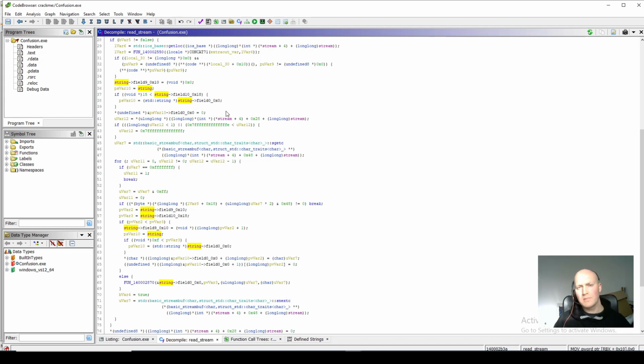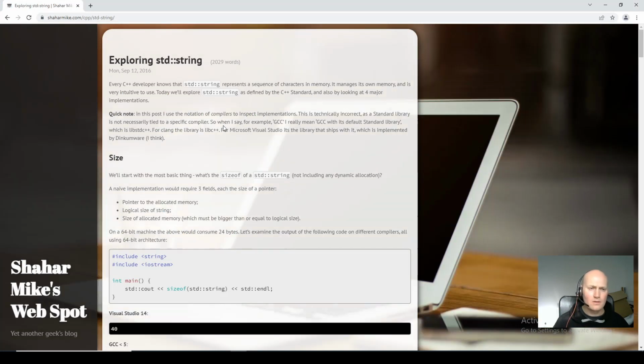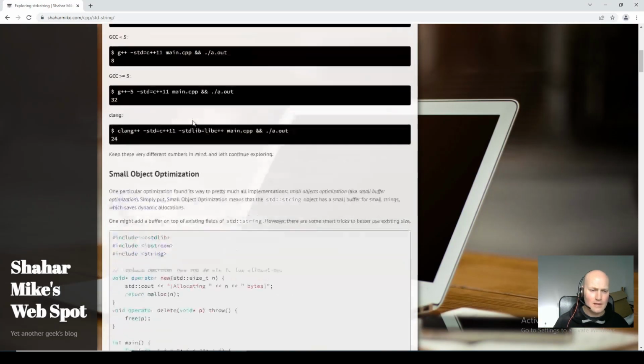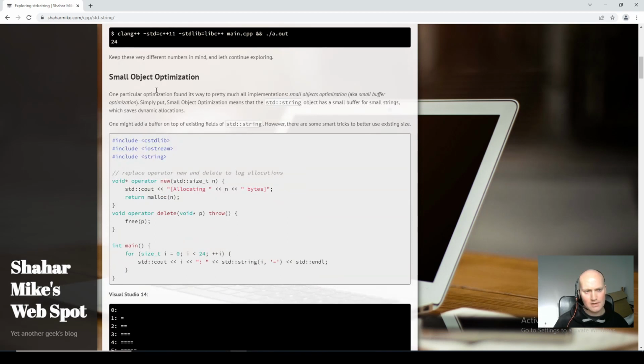Now if we look back at that page that I showed you before, down here there's a part that mentions something called small object optimization. The way that we use a string in C is we might allocate it on the stack with a maximum buffer size, like 100 or something, so we can have 100 characters.